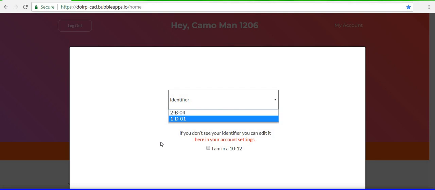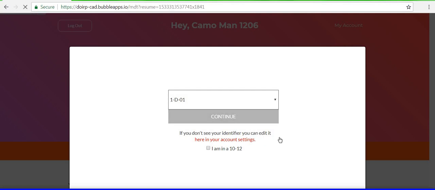Also, what you see is, am I in a 1012? You will never check this off. 1012 means if you were in a ride along, you will never check that out. So I'm gonna go ahead and choose my number, and then you go ahead and click continue.